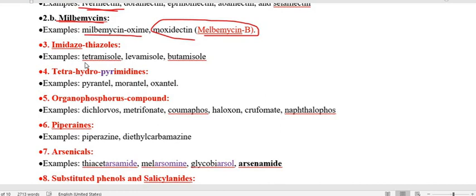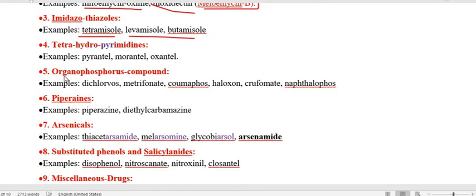Imidazothiazole, the examples are tetramisole, levamisole, butamisole. Next one is the tetrahydropyrimidine. Actually, tetrahydropyrimidine is a derivative of imidazothiazole, and their mechanism of action against the worm is almost the same. I mean imidazothiazole and tetrahydropyrimidine. Under the tetrahydropyrimidines, the examples are pyrantel, morantel, oxantel.